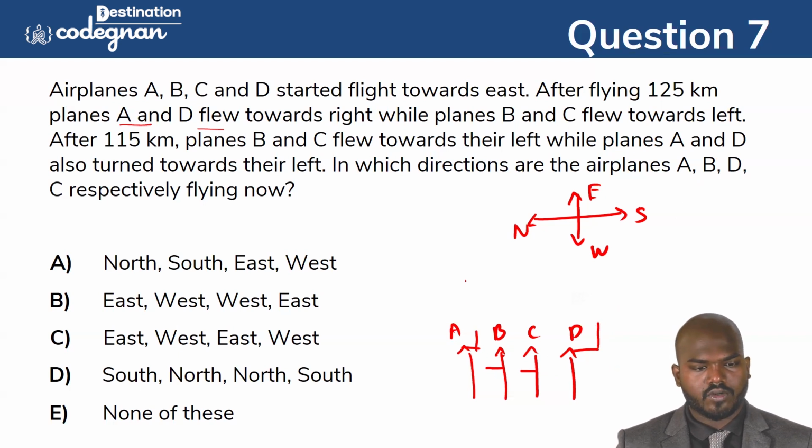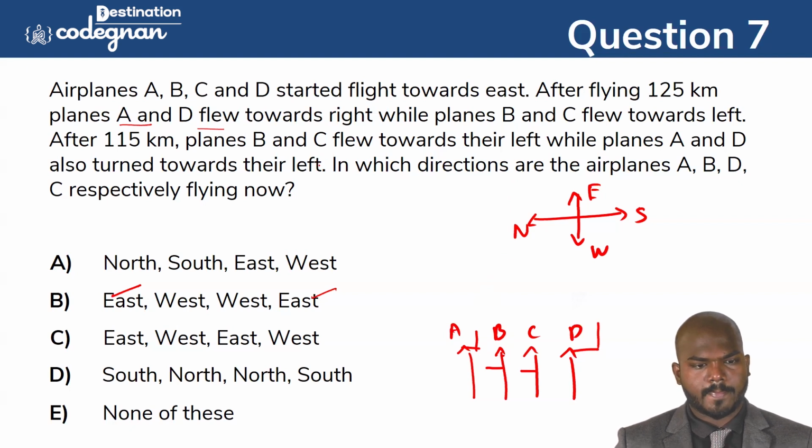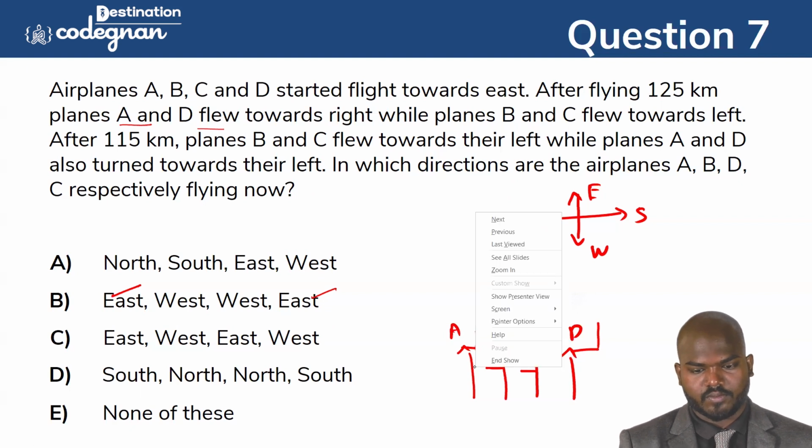And then in which direction are aeroplanes A, B, D, C flying right now? You see this one, it turns right. So A turned right, and D is also in the east. And B is in the direction of north. Did they give any update about it? After flying 1 kilometer, I think we have missed one piece of data, so we have to improve it. Sorry, guys.